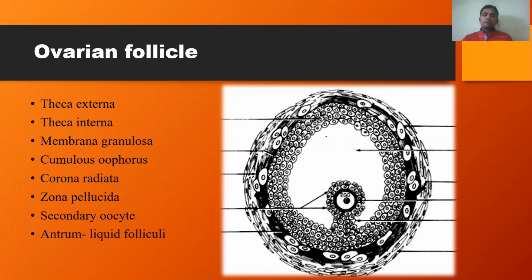Another very important thing, here you can see the space present within the Graafian follicle. This space is called the antrum, and it is filled with liquor folliculi. The liquor folliculi is present inside this antrum. So this is regarding the structure of the Graafian follicle or ovarian follicle.